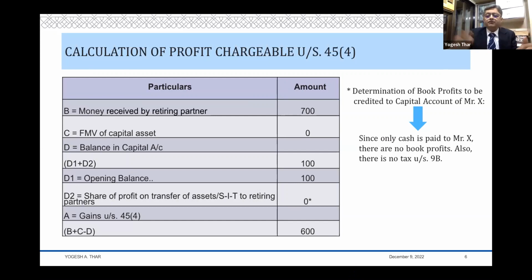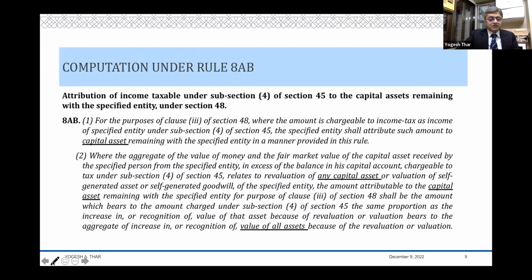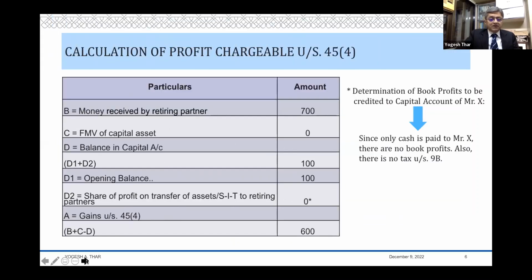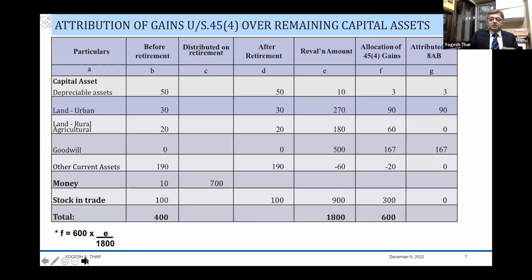But no, they have given a formula, and therefore we have to go by that formula. So how much of this 600 is long-term and how much is short-term is something which we need to understand. So that we understand by way of this attribution formula which is there in Rule 8AB.